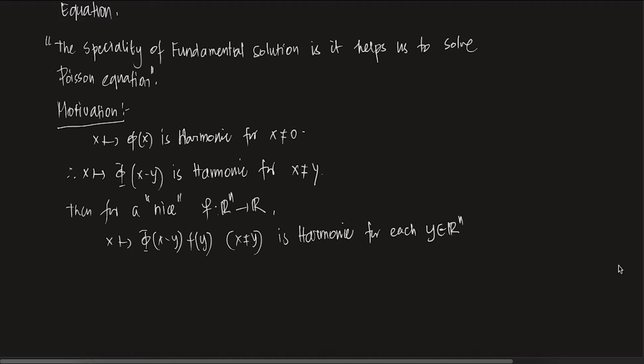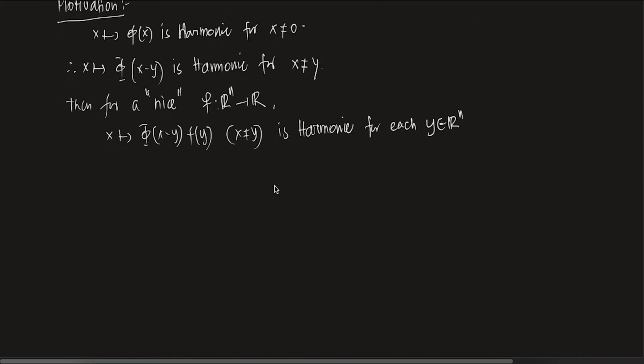Yes, of course it is harmonic. So if you fix a y in Rn, this is going to be harmonic.